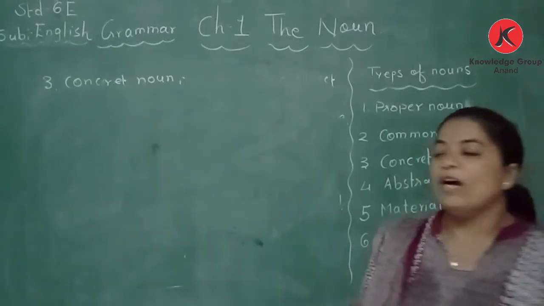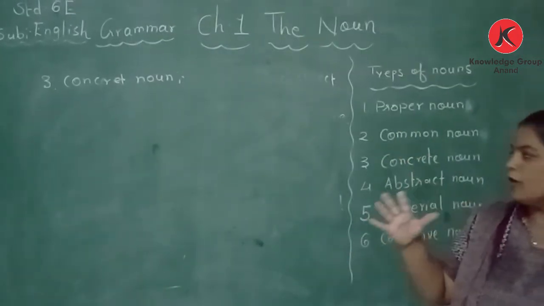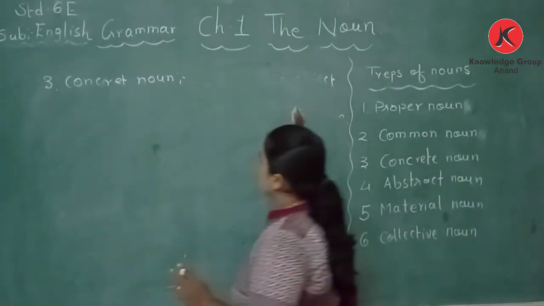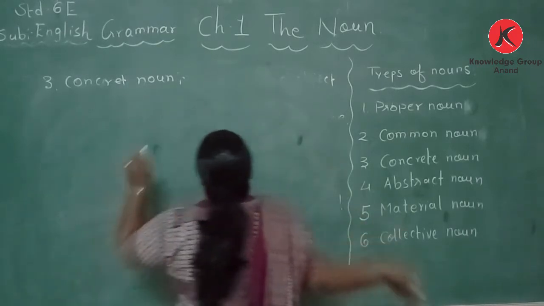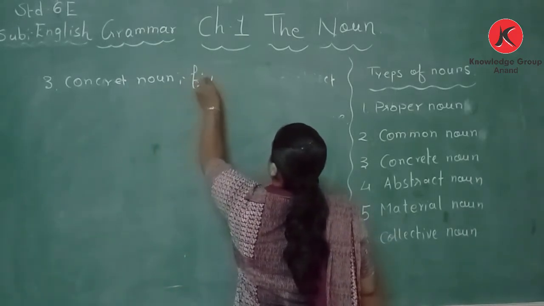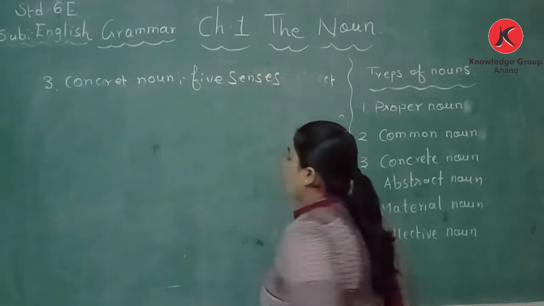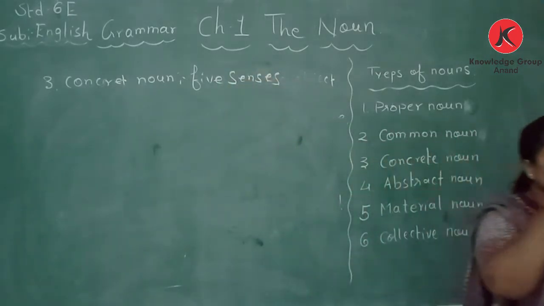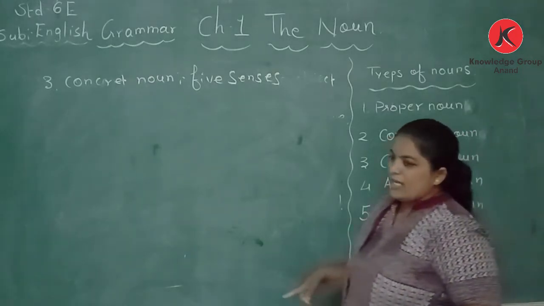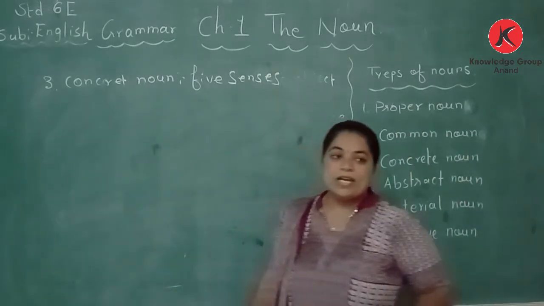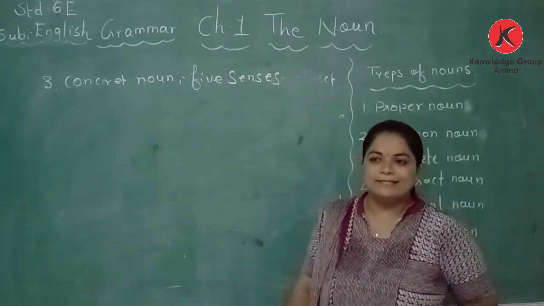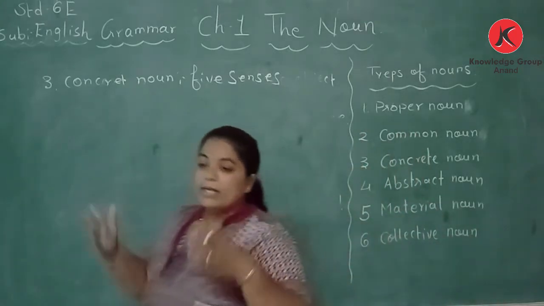Recall in your mind, the concrete noun is all about our five senses. Which are our five senses? You have learned in your science class, and dear students, you should immediately remember this.